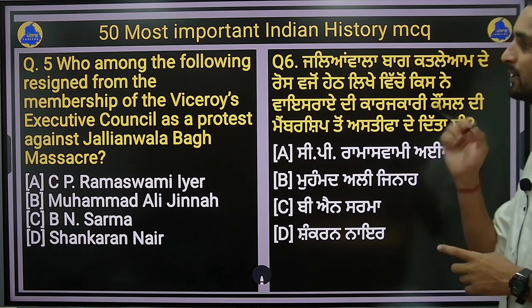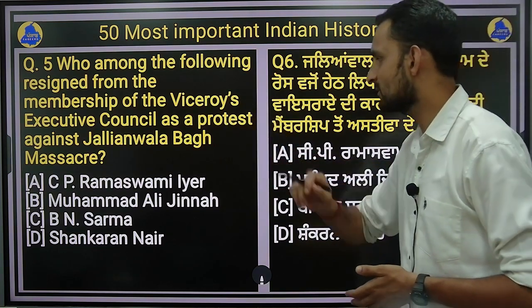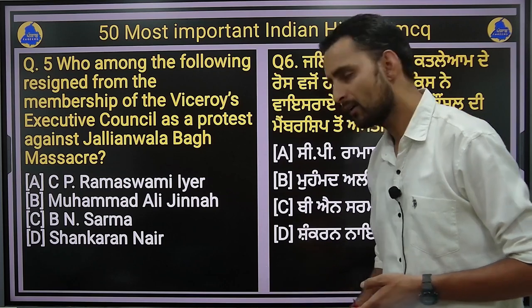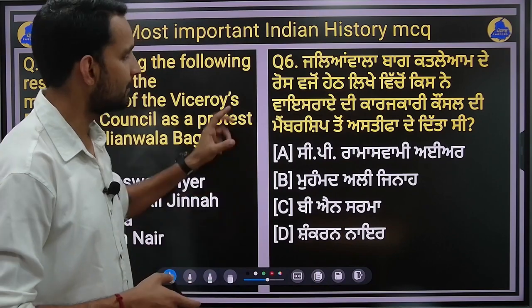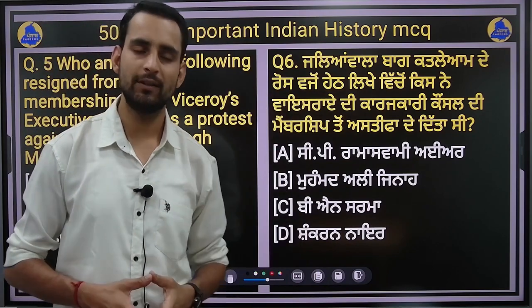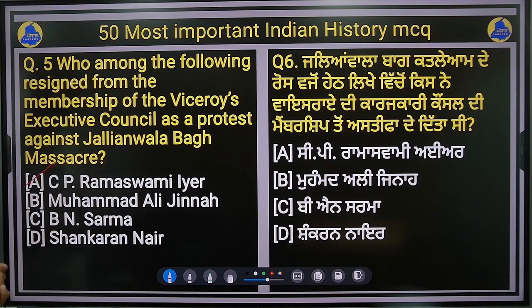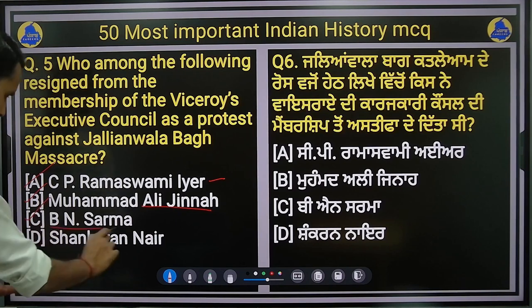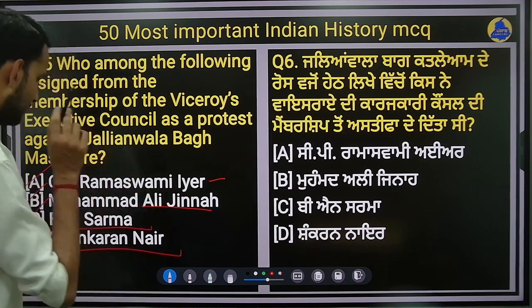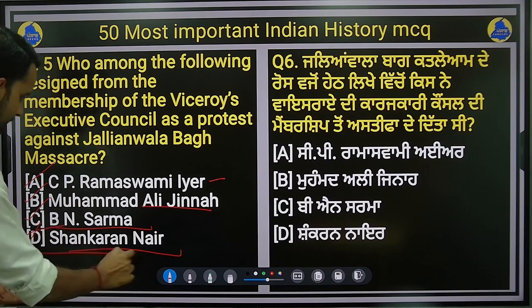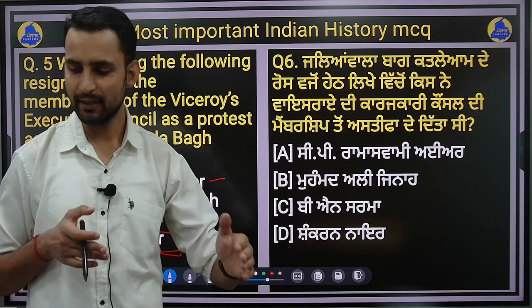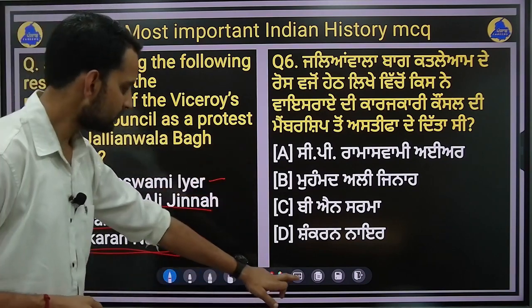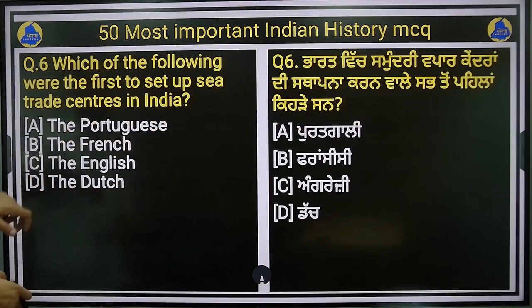Who among the following resigned from the membership of the Viceroy Executive Council as a protest against the Jallianwala Bagh massacre? As you know, the Jallianwala Bagh massacre took place on 13th April 1919. So who among the following was then the member of the Viceroy Executive Council who resigned in protest? Option A is C.P. Ramaswamy Iyer. Option B is Muhammad Ali Jinnah. Option C is B.N. Sharma and option D is Shankaran Nair, right? Option D, Shankaran Nair, will be the right answer, as he was the member of the Viceroy Executive Council and he resigned from his post in protest of this Jallianwala Bagh massacre. Next is question number 6.